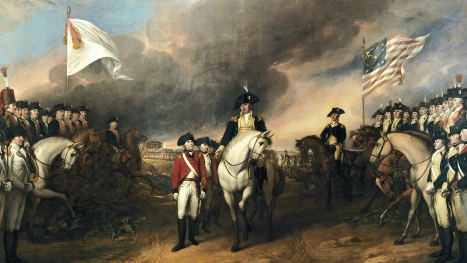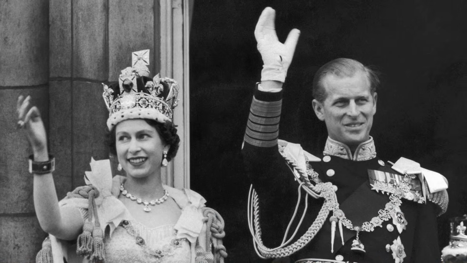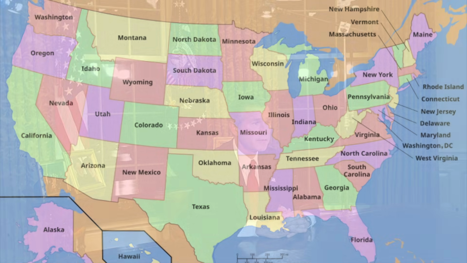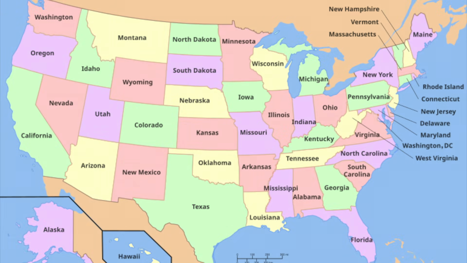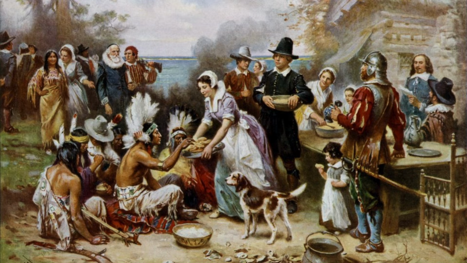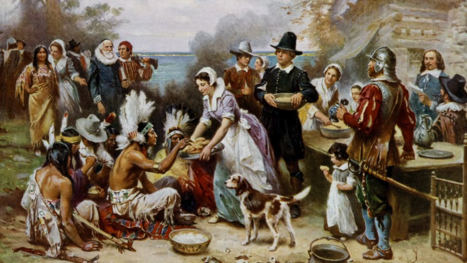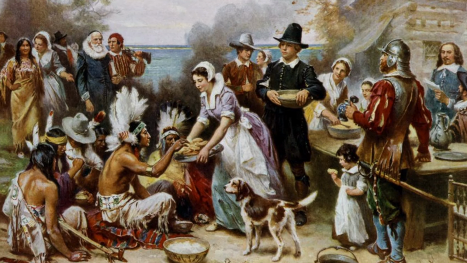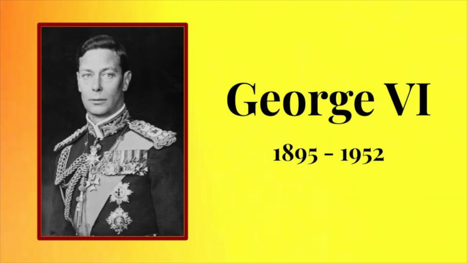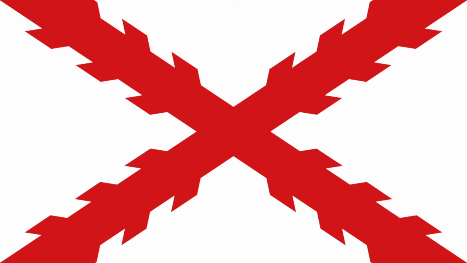Like I said earlier, the only tangible similarity between the English and later British monarchy and the President of the United States would be that they were both heads of state of the same region at different times in history. But there was an obvious disconnect between the monarchs and their colonial possessions. In fact, none of them even set foot in the New World. The first British monarch to set foot in the United States borders would be King George VI, all the way in 1939.